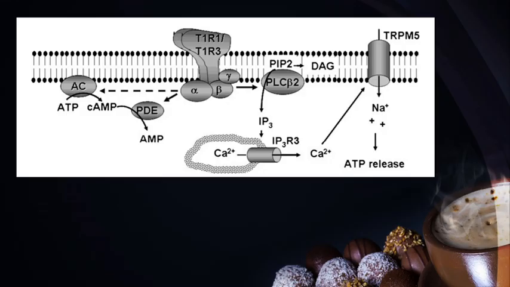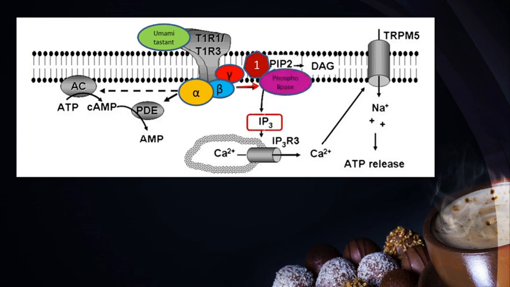The G-protein coupled to the receptor has three subunits, alpha, beta and gamma subunits. When the umami tastant binds with the T1R1, T1R3 receptor, two parallel pathways are initiated. In the first pathway, the beta-gamma subunit of G-protein activates phospholipase, which causes the formation of inositol triphosphate as second messenger. The IP3 causes the release of calcium ions from intracellular stores.